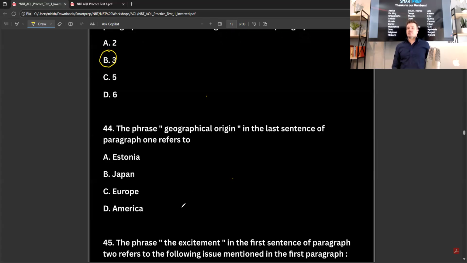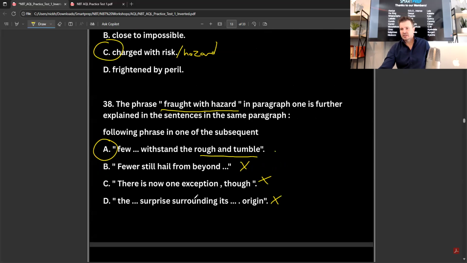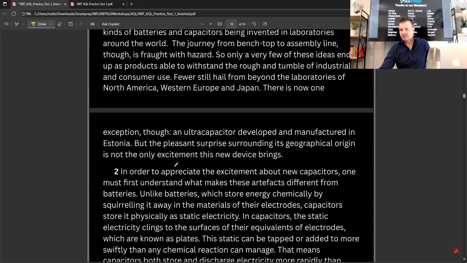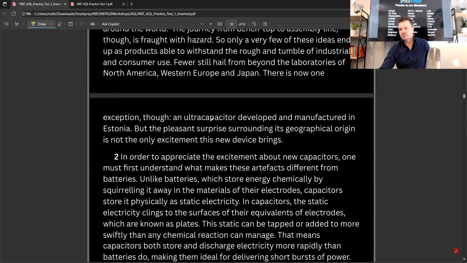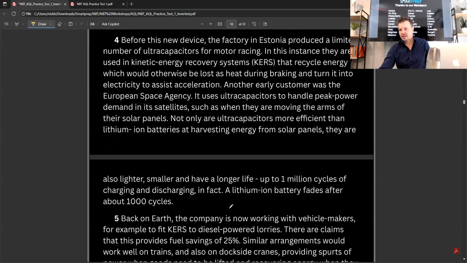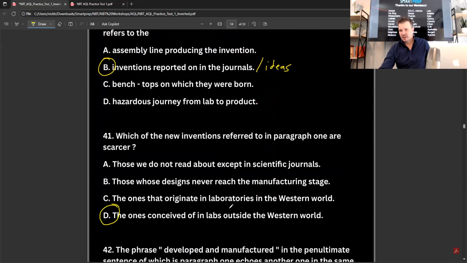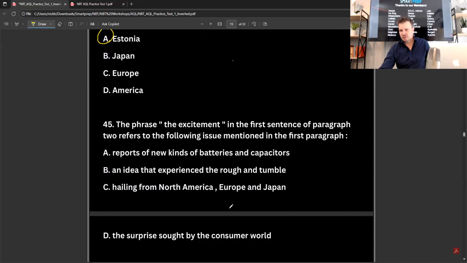Okay, the phrase geographical origin in the last sentence of paragraph 1 refers to... okay, we know that, it's Estonia. I've been talking about Estonia the whole time. We will just double check that. Yes. Yeah, because they're talking about the pleasant surprise because it was outside of Western Europe and Japan and America. It's Estonia who's developed this awesome technology.